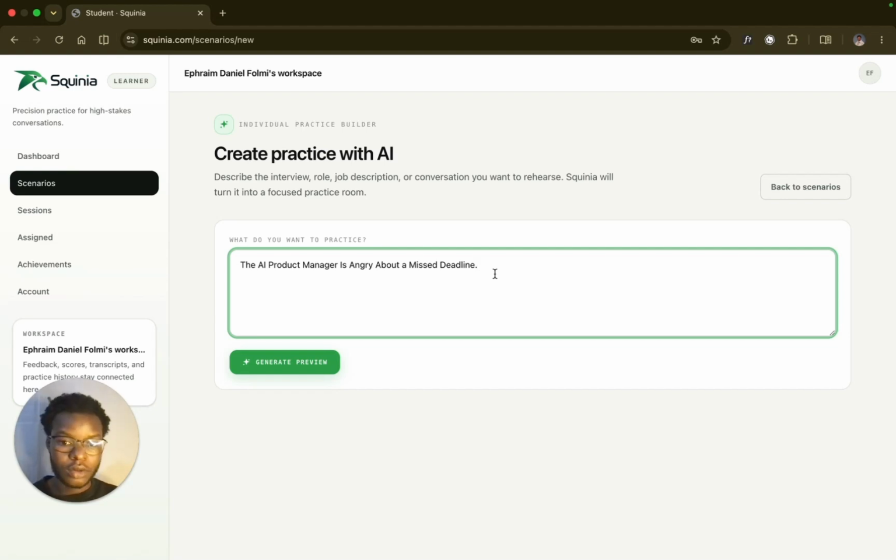You can create other scenarios simply by copying some job descriptions and pasting them in order to practice for the interview for the job. Or you can do this in order to train for workplace communication or soft skills that you want to communicate really well in an interview, workplace or anywhere. You just place the scenario and play that scenario. So for example, let's play this scenario.